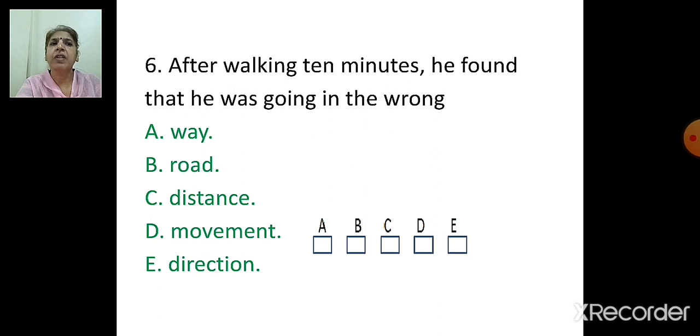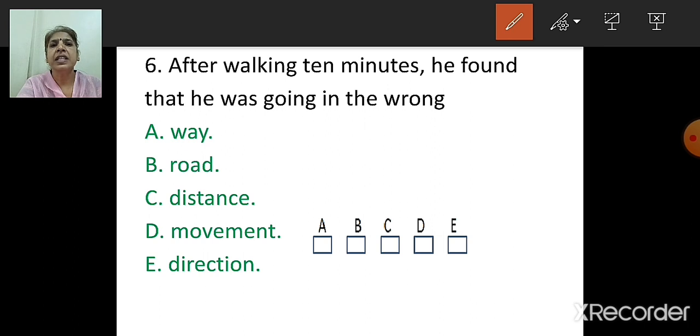Or after walking 10 minutes, he found that he was going in the wrong road. He was going in the wrong distance. He was going the wrong movement. He was going in the wrong direction. So which is the correct answer? It is E. Which option? E. After walking 10 minutes, he found that he was going in the wrong direction.